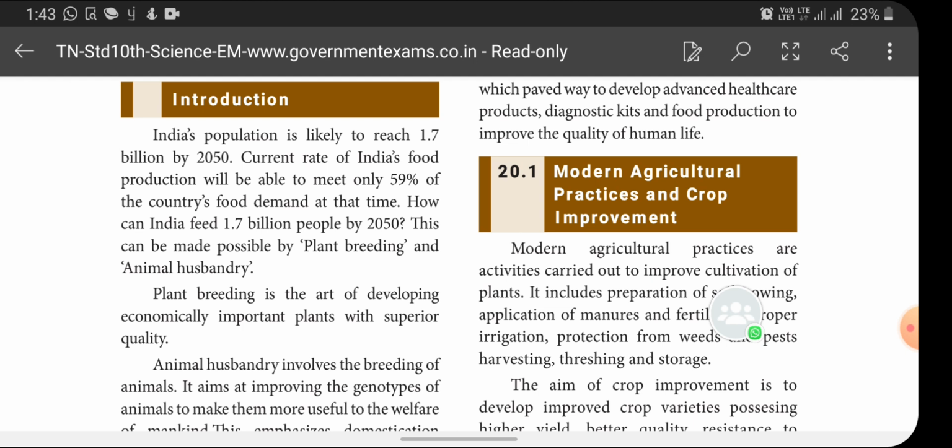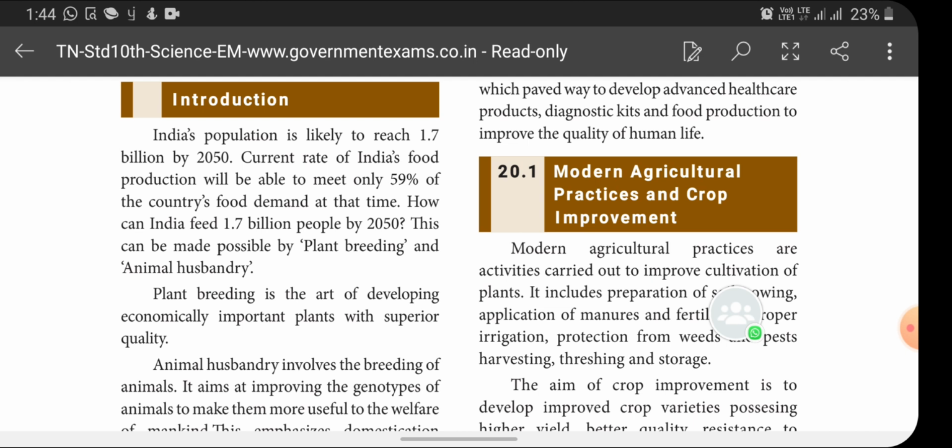Why should these two techniques be implemented? Because you know very well that our population is exploding, isn't it? The population is increasing in a geometrical manner, but at the same time we cannot increase the crop yields to meet their need. To meet their need, we need to implement some techniques in plant breeding and animal husbandry. That's what we are going to discuss in this lesson.